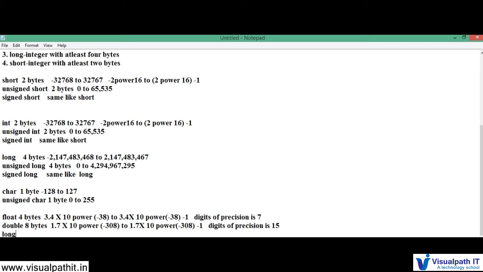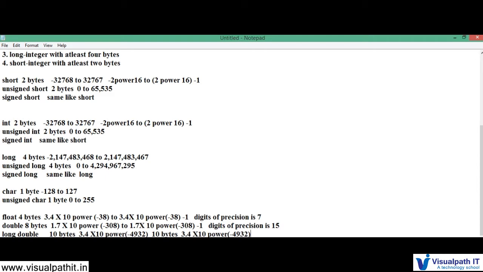Now we have a long double as well. Okay, so it is 10 bytes. See how big it is? Massive, right? So 3.4 into 10 power minus 4932. Let me just copy, I don't want to waste your time.